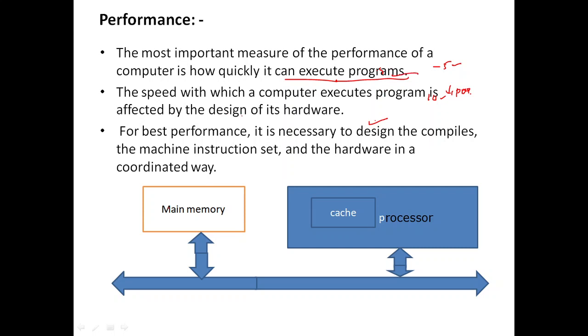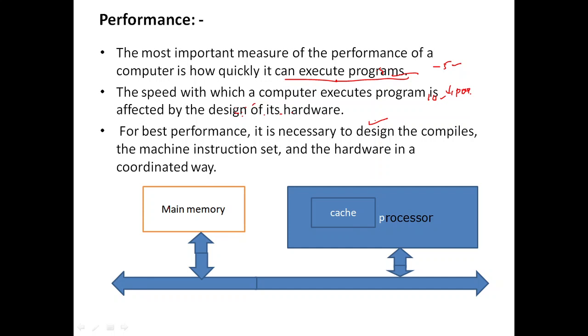The speed with which a computer program executes is affected by the design of its hardware. If the hardware is not designed properly, the speed is ultimately going to be reduced. So based on the hardware, the performance of the CPU is going to be measured.